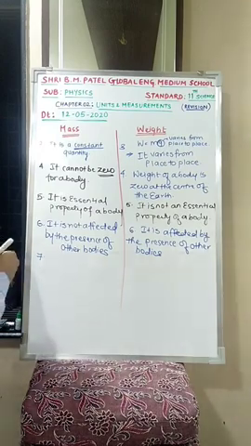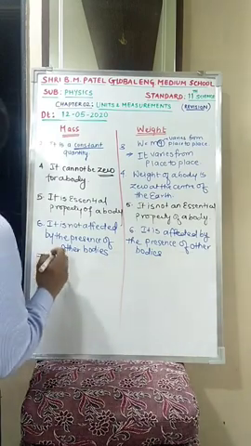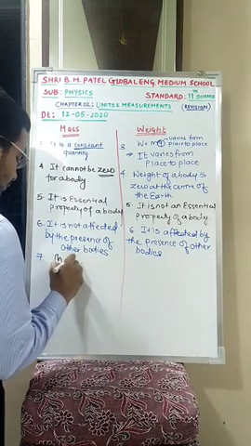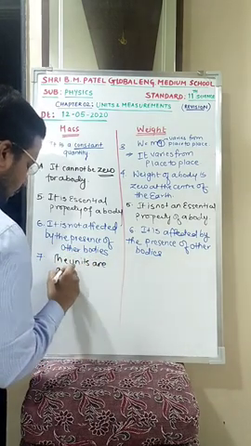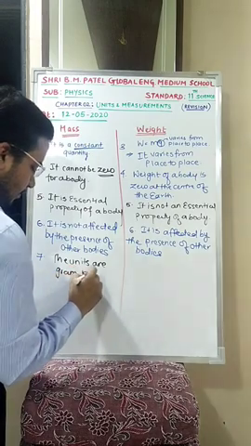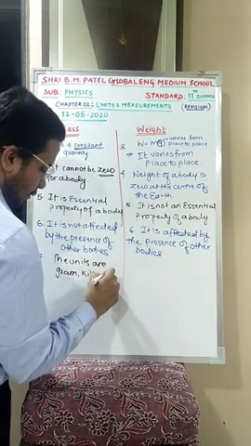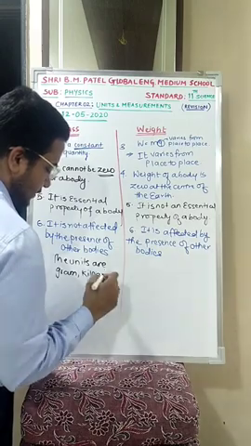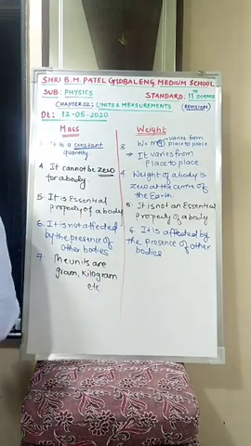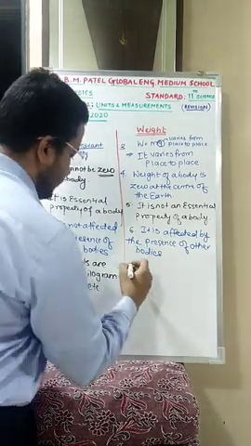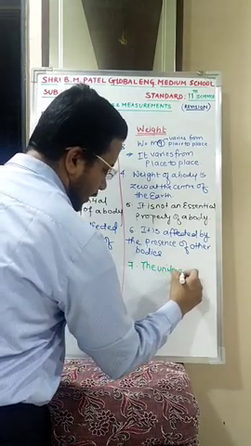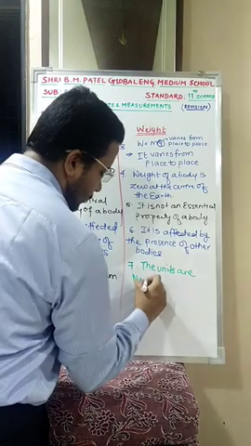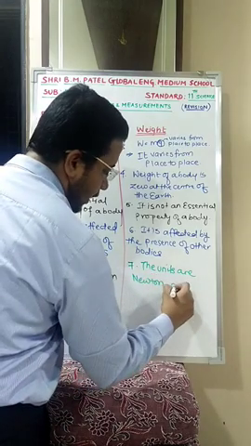Point number 7. The SI unit or the units are gram, kilogram, etc. You'll be able to notice the 7th point over here. The units are, the very first is Newton, and dyne.